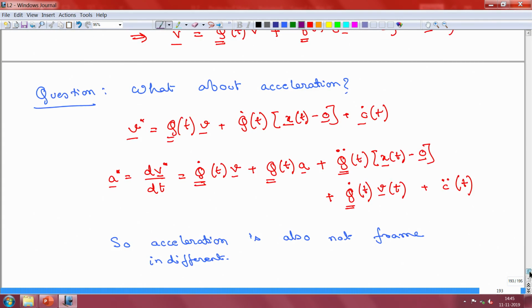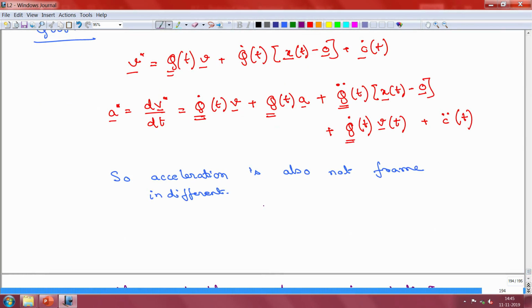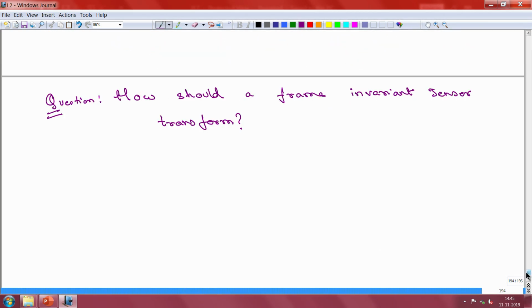By the way, you might have noticed that I have used the word frame indifferent here, and somewhere I am using the word frame invariant. Now, most authors, from what I have seen, tend to use the two interchangeably at different times. Okay. Although sometimes the principle of frame invariance or indifference is stated as a different principle. So, how should a frame invariant tensor transform?